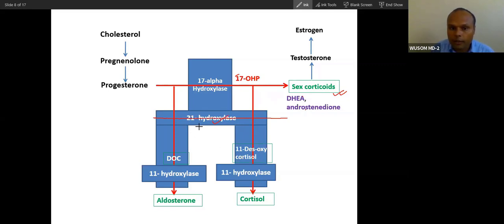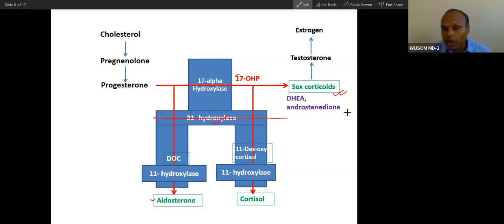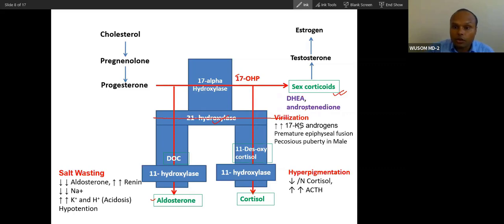In this condition, you will see no production of aldosterone, only production of dehydroepiandrosterone. So DHEA and androstenedione will be produced here. Sex corticoid will be produced here, and this high amount of sex corticoid can convert into testosterone, and testosterone can convert into estrogen. This is the synthesis of steroid hormone. If these are very high, what will happen? This will cause a problem called virilization.